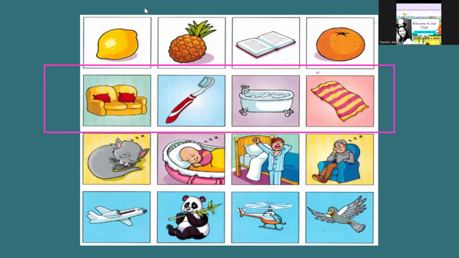Very good. It's the sofa that doesn't belong to the group because it's not in the bathroom. So where do we put the sofa, Mai? It's in the living room. Very good. It is in the living room.